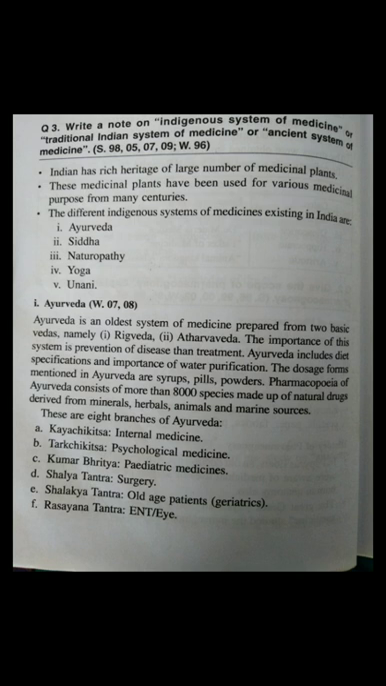This system covers prevention of disease, then the treatment. Then it includes the diet specification and importance of water purification. Then dosage forms mentioned in Ayurveda are syrups, pills, powders. Ayurveda consists of more than 800 species made up from natural drugs, derived from minerals, animals, marine sources, and herbals.